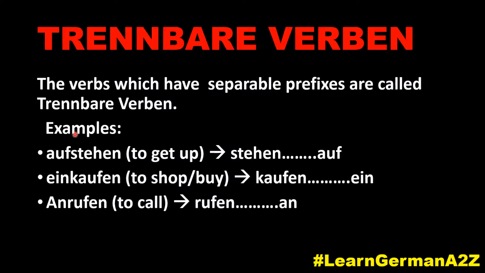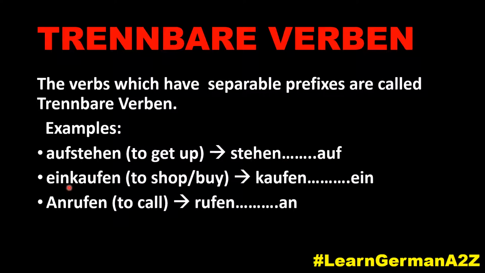Let's see some of the examples. Aufstehen. You can see there are two parts in this verb. Auf plus stehen, which means to get up. And how we use it? We use stehen, that is at the second position, verb position, and this prefix goes at the end of the sentence, auf. So that is how we write it, stehen, auf.